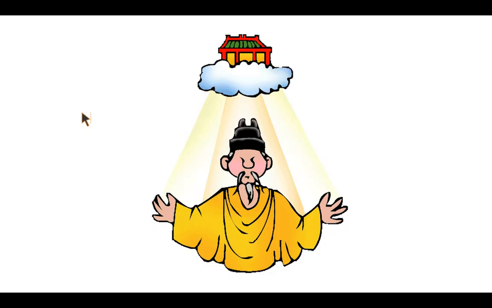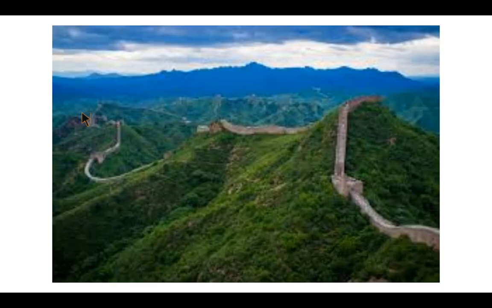Last week we learned about many philosophies of ancient China. Do you remember what it was called when the Chinese believed that their gods chose the emperor, and that if the emperor did a bad job and was dishonest or unfair, the gods would replace him? Good, how about this one? Which of the following accurately describes the Great Wall of China?